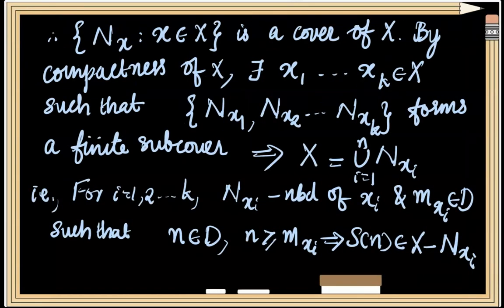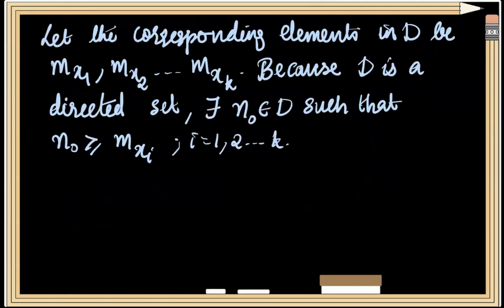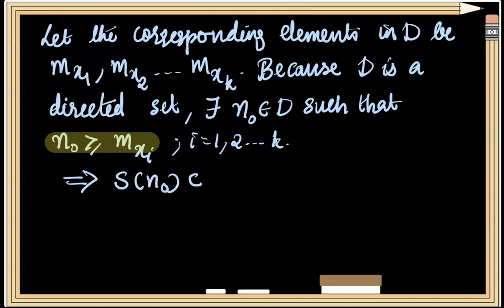But we also know that whenever n follows Mxi, the corresponding element S of n will be a member of X minus Nxi. Here our element n naught satisfies this condition. n naught is an element which follows Mxi. So from the previous observation we can write S of n naught will be a member of X minus Nxi, and this is true for every i which varies from 1 to k.